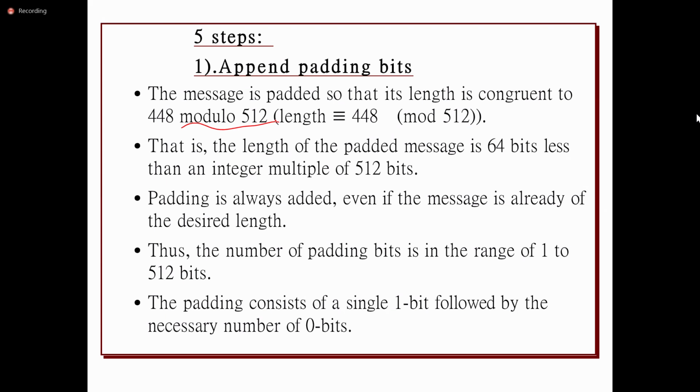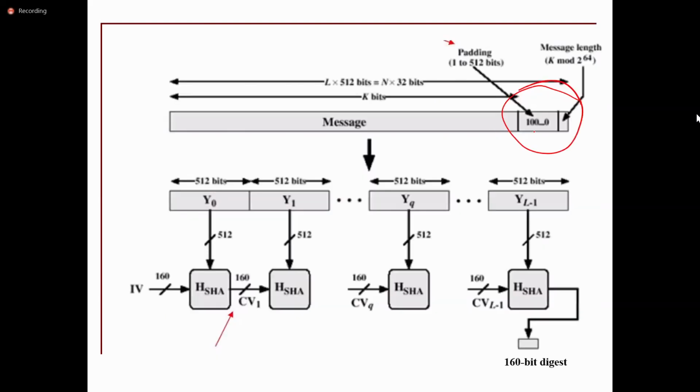And why does it add only up to 448 bits? It adds bits like this: 1000 and so on. The reason is that the length will be added. For the original message we take, it is going to specify the length of the message.